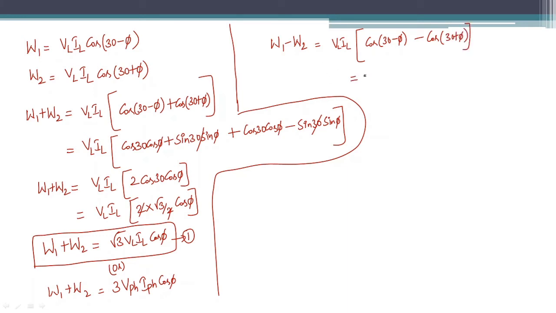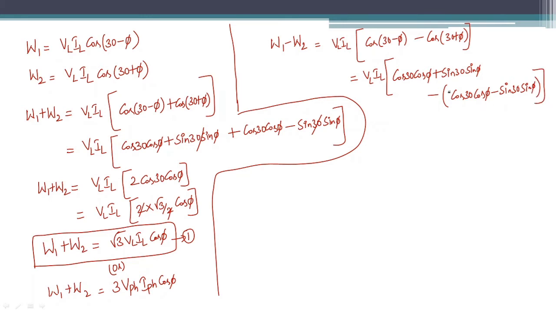Now it is equal to VL IL. What is cos of 30 minus phi? It is like cos of A minus B. So the formula is cos A cos B plus sin A sin B. So it comes out to be cos 30 cos phi plus sin 30 sin phi. Similarly, you get minus of cos of 30 plus phi, which is cos 30 cos phi minus sin 30 sin phi.